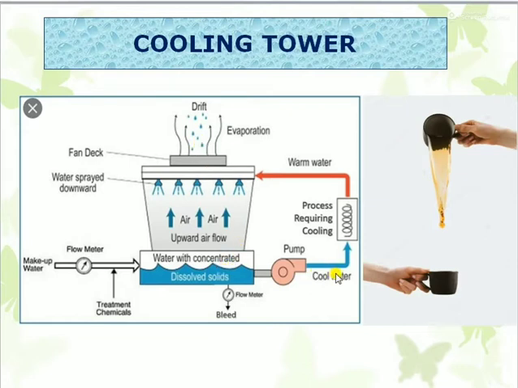To maintain a certain concentration and maintain the quality to avoid corrosion, we need to inject chemicals and we need to make up the water. Otherwise the level will come down, circulation can't be achieved and pumping can fail. So makeup plays a major role. To quantify how much makeup we are adding, we have flow meters, and the chemicals, as we said, are to maintain the pH and to avoid corrosion in the pipeline.